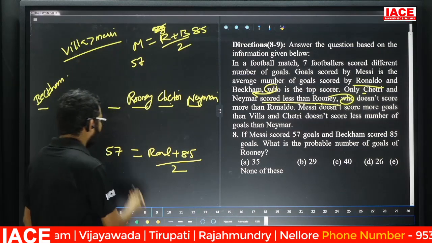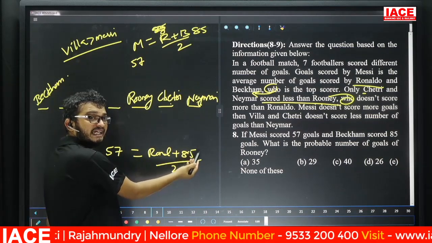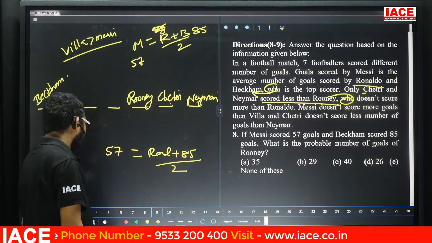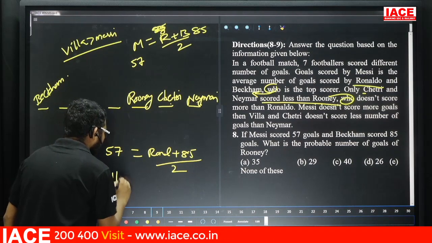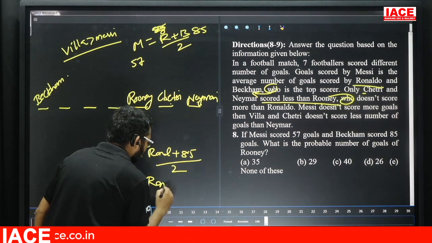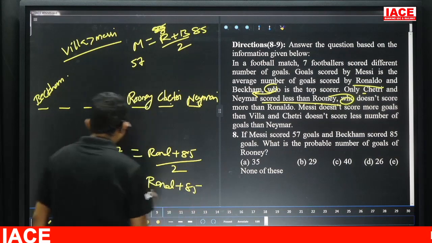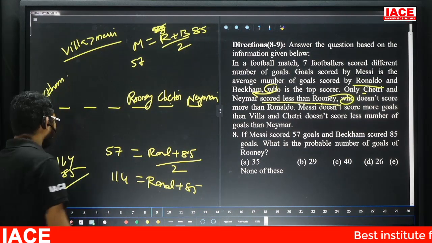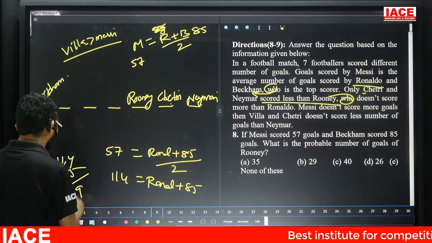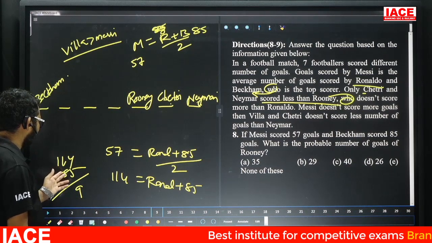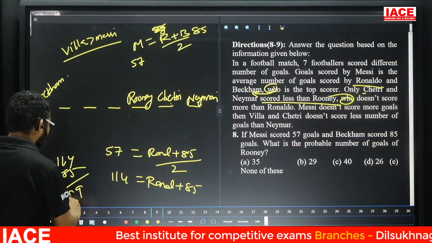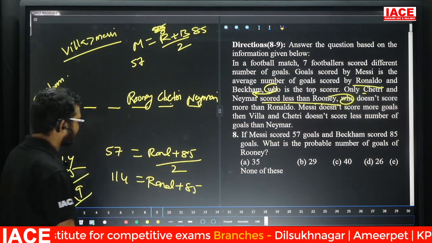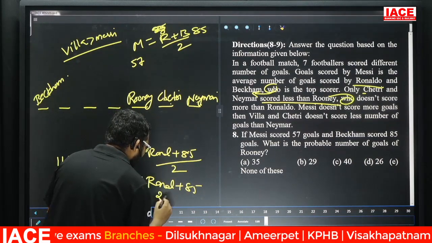Yes, now friends, check here. 57 equals Ronaldo plus 85 by 2. Now this one is 114. 114 equals Ronaldo plus 85. Now 114 minus 85. 14 minus 5 is 9. Then 10 minus 8 is 2. Here 29. That means, friends, check here, now Ronaldo's score is 29.